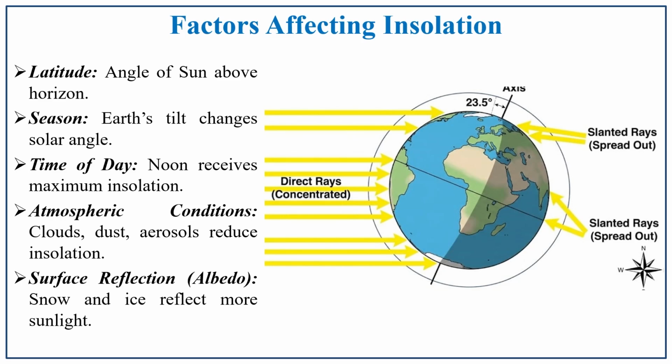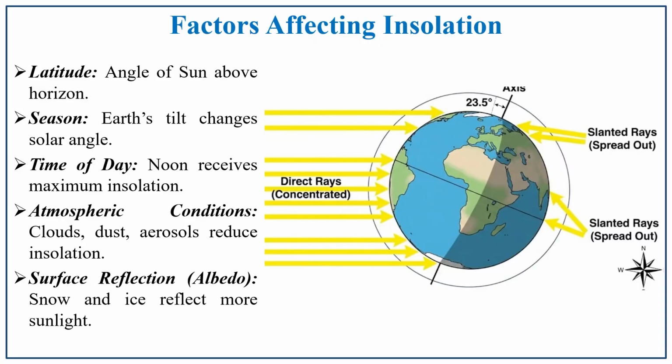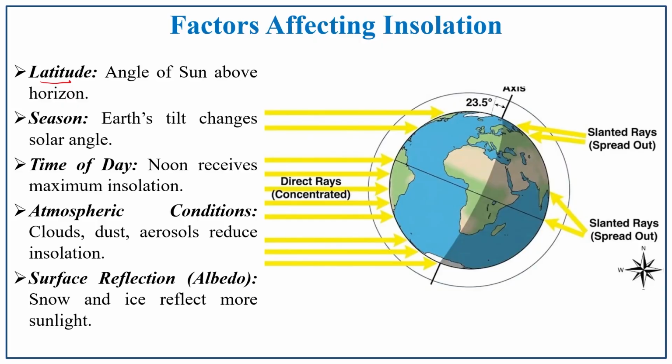Next is factors affecting insolation, that is, what are the factors which affect insolation. The latitude, that is, the angle of the sun above the horizon. That is the major factor which affects insolation. The next one is season, as the earth's tilt changes the solar angle. In the previous lectures we have discussed the earth's tilt.